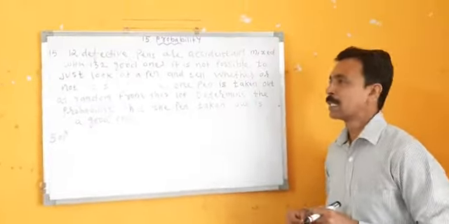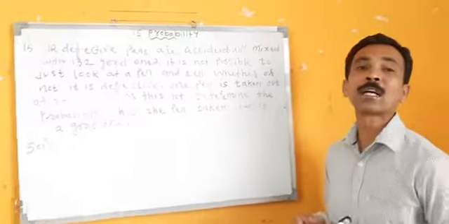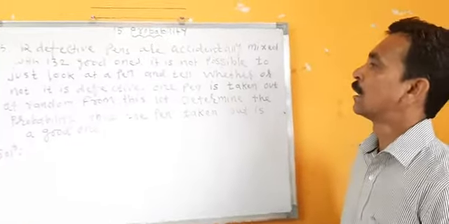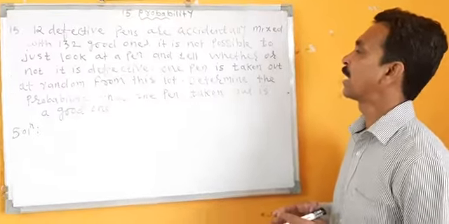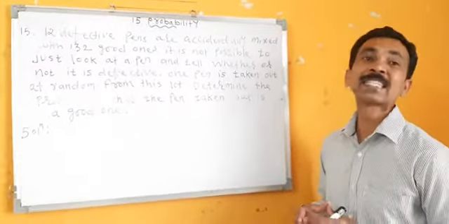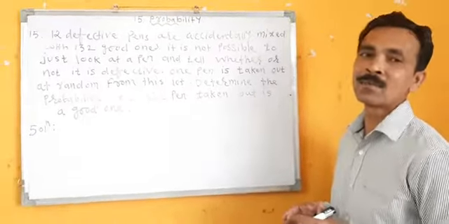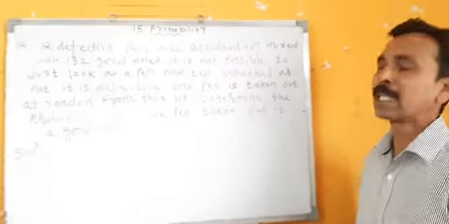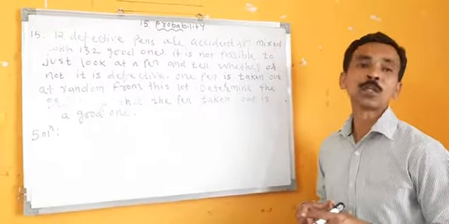Fifteenth sum. 12 defective pens are accidentally mixed with 132 good ones. It is not possible to just look at a pen and tell whether or not it is defective. One pen is taken out at random from this lot. Determine the probability that the pen taken out is a good one.